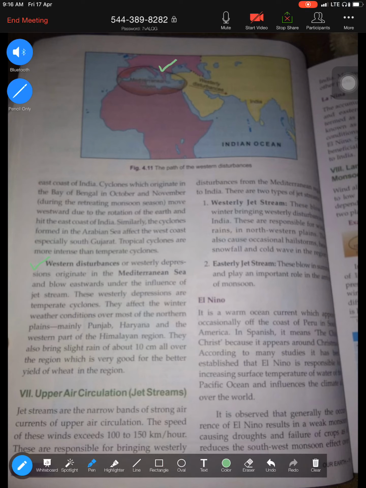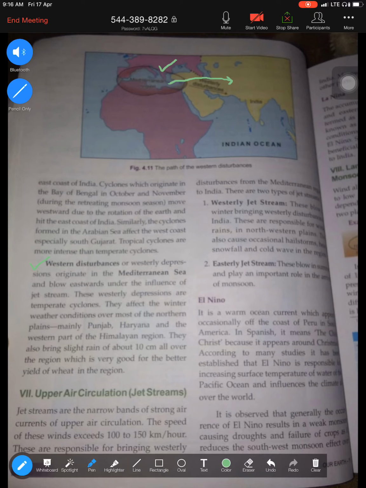They develop over the Mediterranean Sea, and because of the high velocity wind, called the jet stream, they are attracted and allowed to enter our country. So this is how the western disturbances enter our country, affecting mostly the northern part of our country.